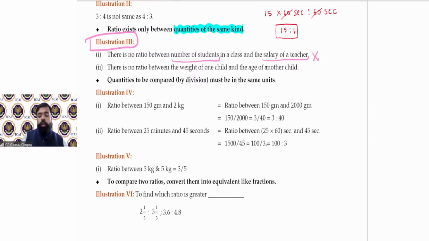So ratio cannot be computed. Also, there is no ratio between the weight of one child, let's say 30 kg, and the age of another child, 10 years. Now, can we find out a ratio? No, because the quantities are different, so we cannot compute the ratio.